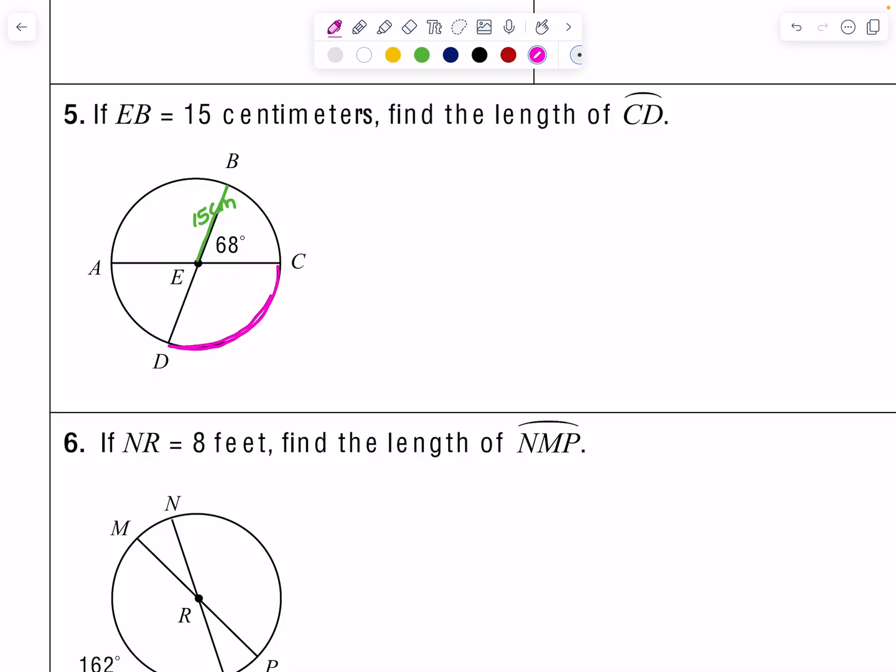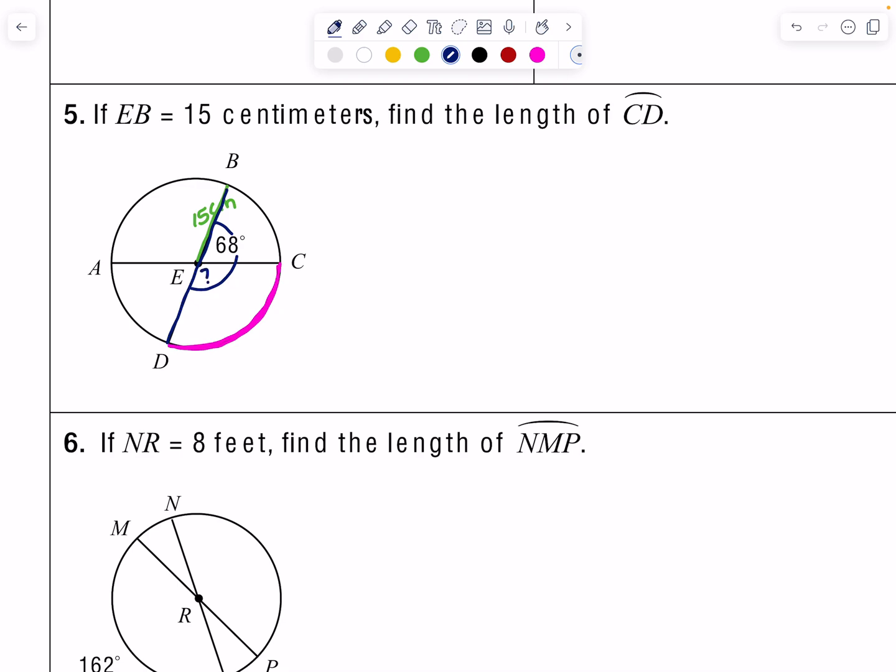Okay. So now, obviously, before I find the length of CD, I am going to need to know the degree measure of this angle. On the inside, it's the opposite angle on the inside. And the way I can do that is, again, I looked at this is the diameter, so on a line, right?